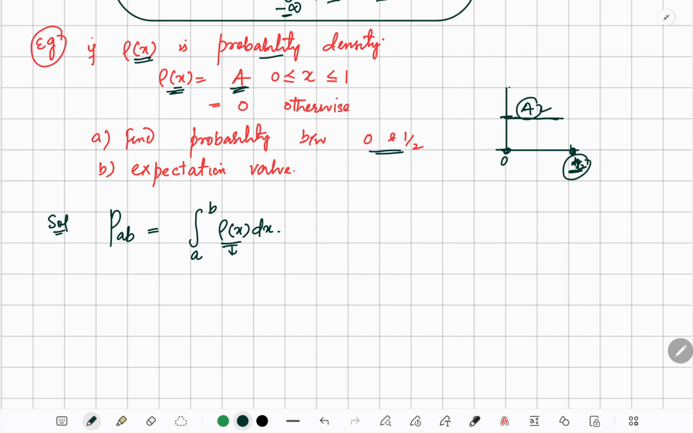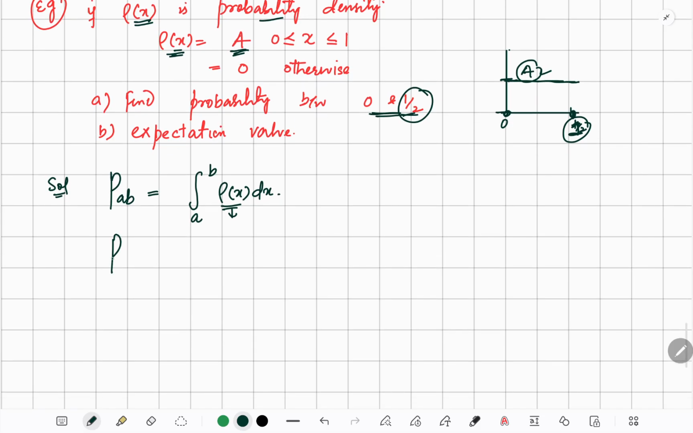Now we have been told to find the probability of lying between 0 and half. So we'll use P of AB equals the integral from 0 to 1 by 2 of the probability density rho of x dx. But again, we have to take care of the normalization. I told you, just in case of the discrete systems, what we did,